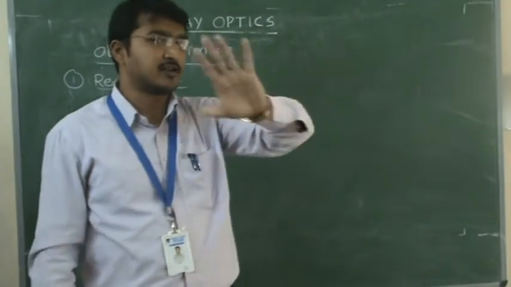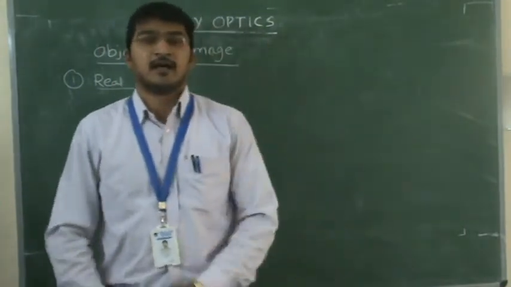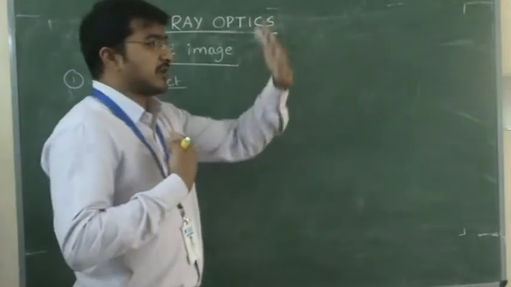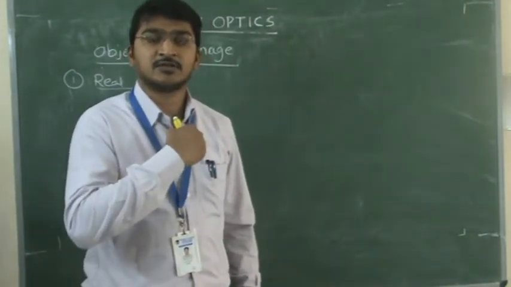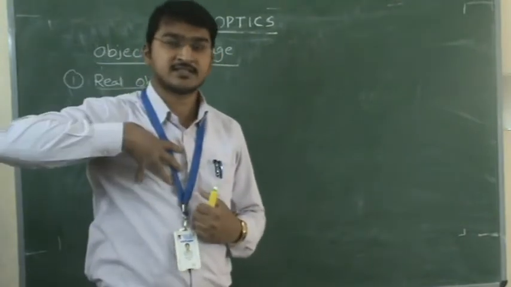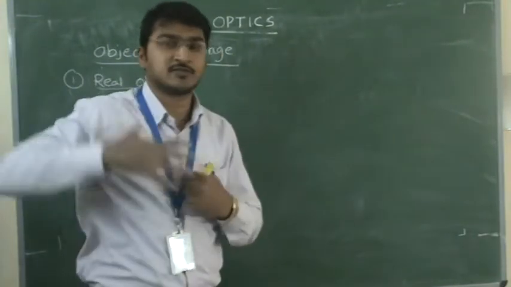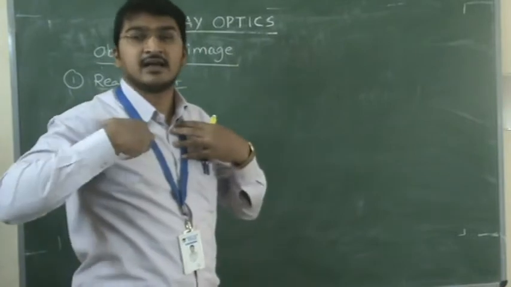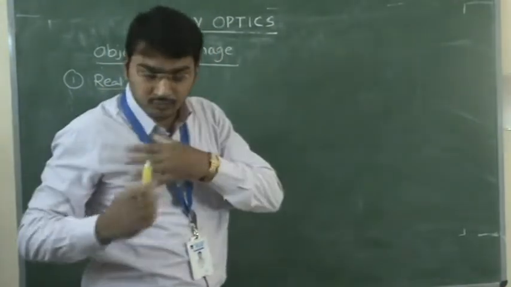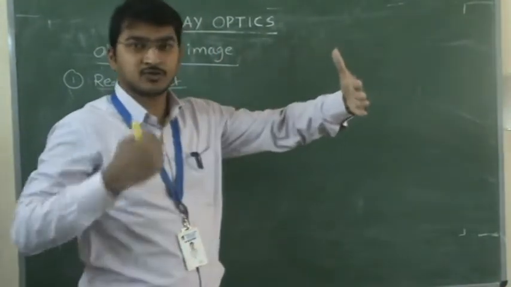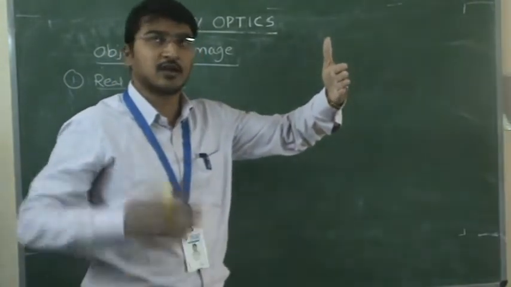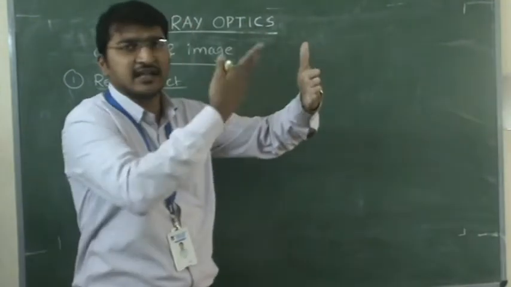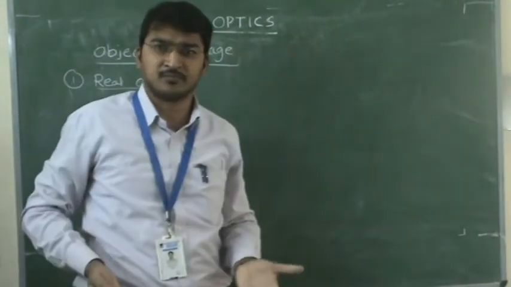You are standing in front of a mirror. Now let us say that I am standing in front of a mirror. Reality, this is my object. One light is incident on me first, generally visible light, and this light is reflecting towards the mirror. So now I can see my image in the mirror, right? If the light is not there, I can't see anything in the mirror because it is a dark room.